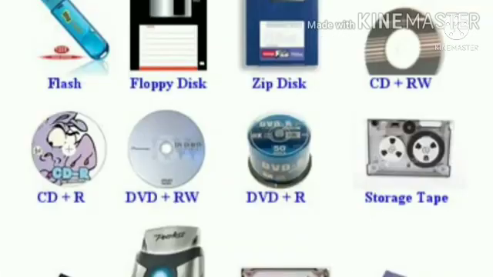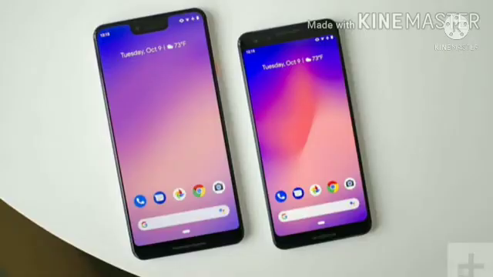Next one, the secondary memory. The internal storage of a computer is limited. Hence, the external storage can be used for permanent storage of data. It is called secondary memory. For example, in our Android phone, the phone memory is limited.